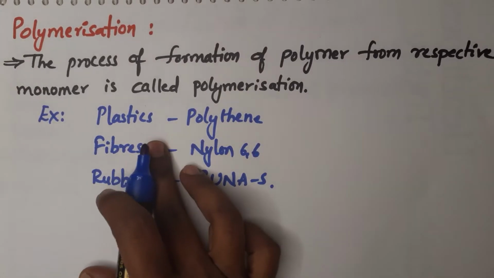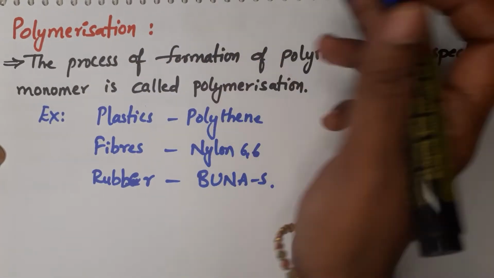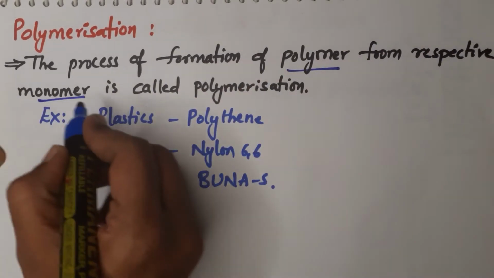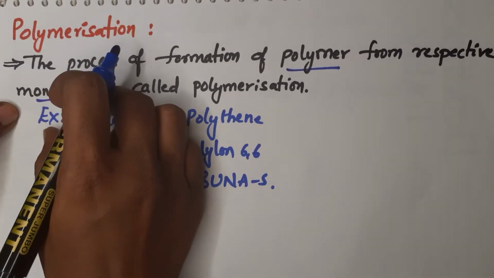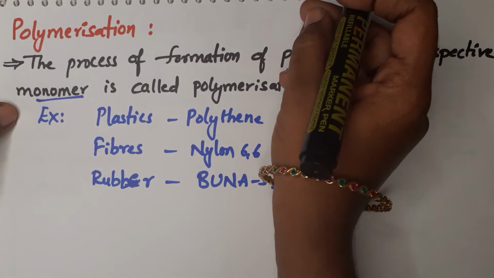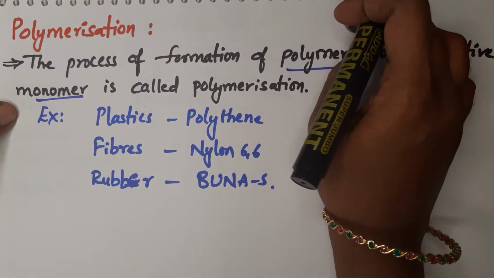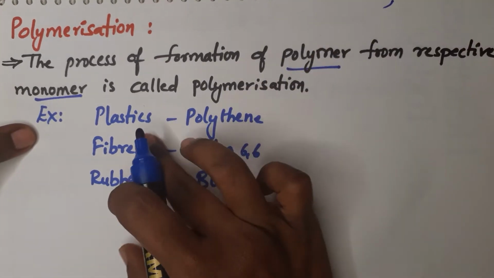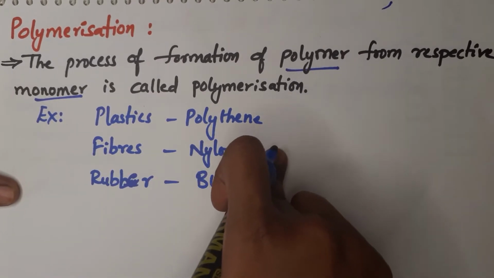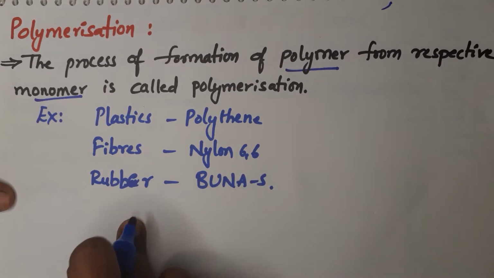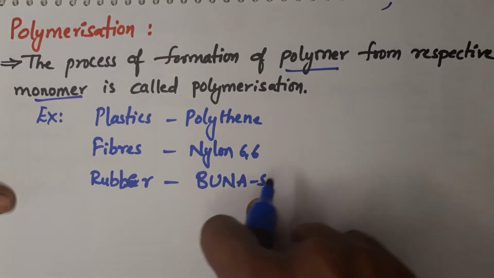Now here comes one more terminology, polymerization. What is polymerization? The process of formation of a polymer from the respective monomers is called polymerization. Here a large number of monomer molecules, or small repeating units, are interconnected by chemical bonds, forming a large molecule. That molecule is called a polymer and the whole process is called polymerization. For example, plastics are made up of polythene, and for fibers, nylon 66 is the fiber that we are using, in cloths. And rubber: in automobile industries, the rubber tires are made up of Buna S polymer.